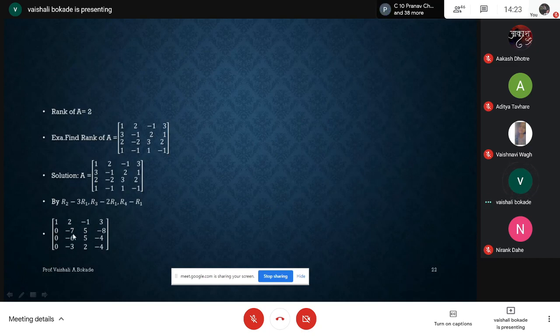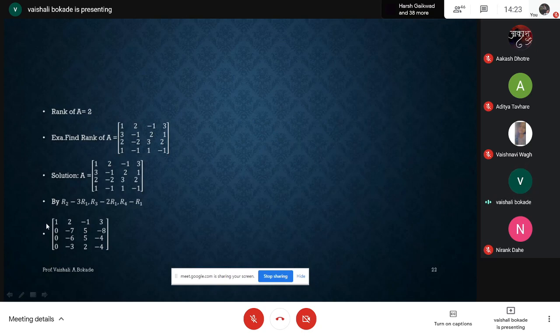Yes, now I want to concentrate on the element at the 2,2 place. Now I require this minus 7 to be converted to plus 1. Yes, the element at the 2,2 place I have to make 1. Remember, whenever I want to convert the element at the 2,2 place to 1, I'll use row transformations using R2, R3 or R4. At last I can use R2 for converting the element at the 2,2 place to 1.